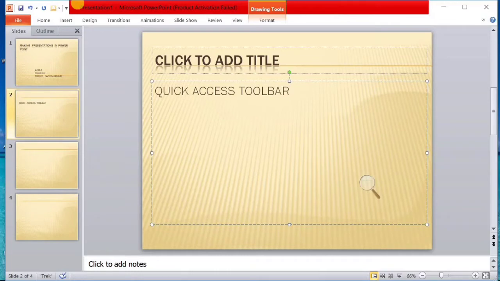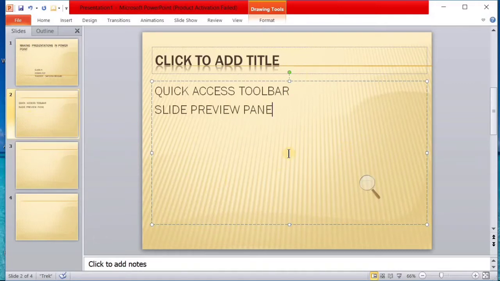Quick access toolbar, in the top left. Then the slide preview pane. This is the slide preview pane. The slides can be previewed here.